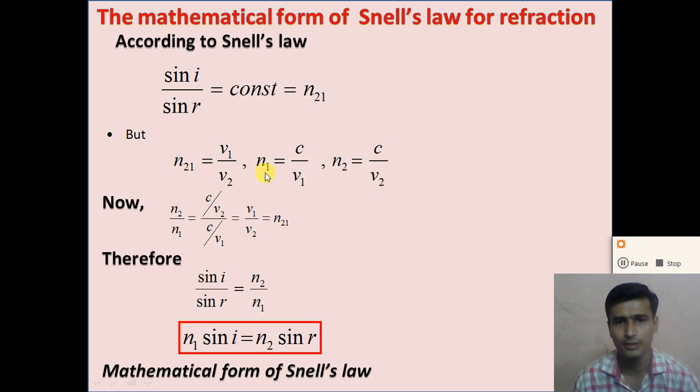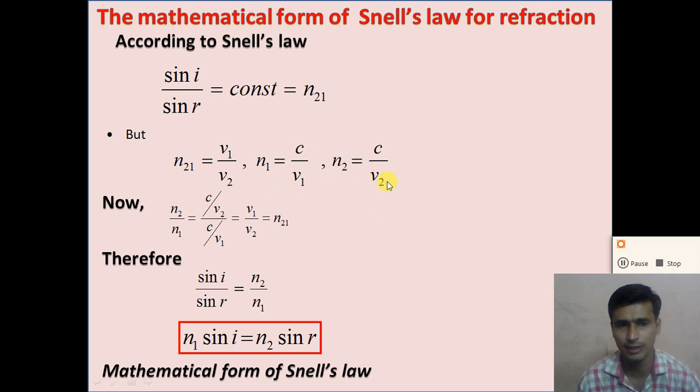So dear student, for the refractive index of medium 1, n1 is equal to c by v1, and n2 is equal to c by v2. So how do we derive the refractive index of medium 1 and medium 2? See my previous video for the absolute refractive index. Understand? n1 is equal to c by v1 and n2 is equal to c by v2.